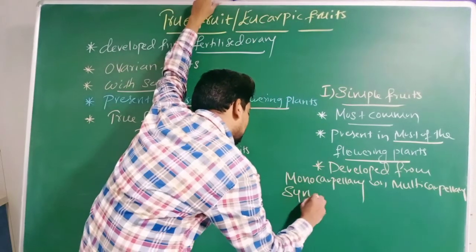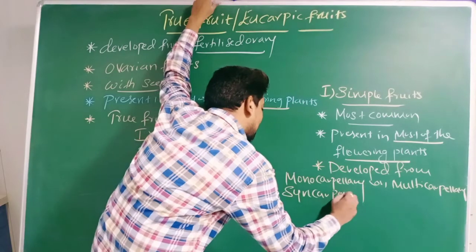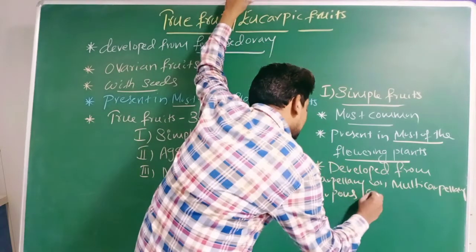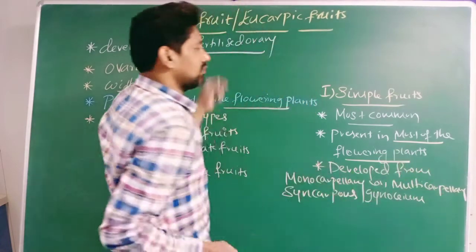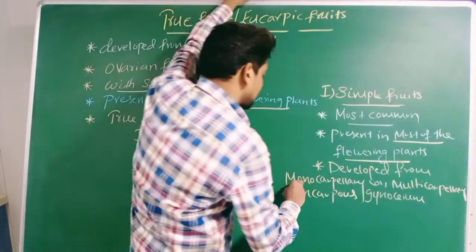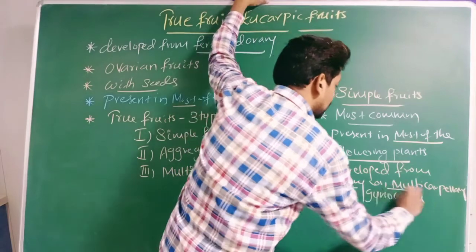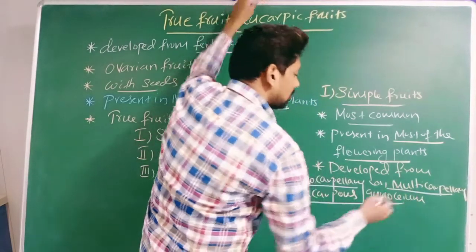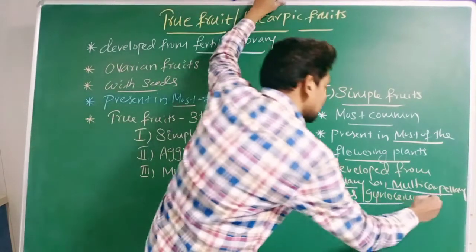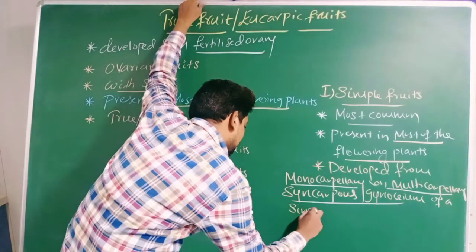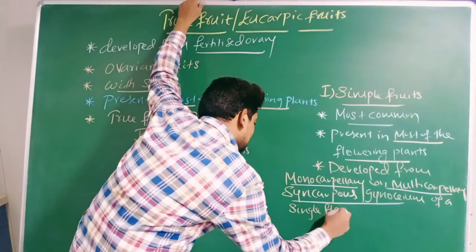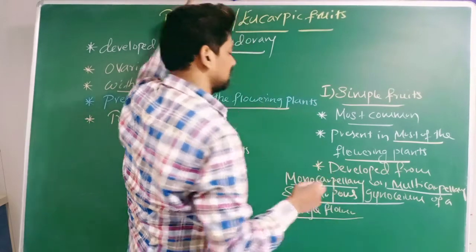Syncarpous gynoecium means carpels are fused. Therefore, simple fruit is developed from monocarpellary or multicarpellary syncarpous gynoecium of a single flower. Each and every word is important. Be careful with these words.